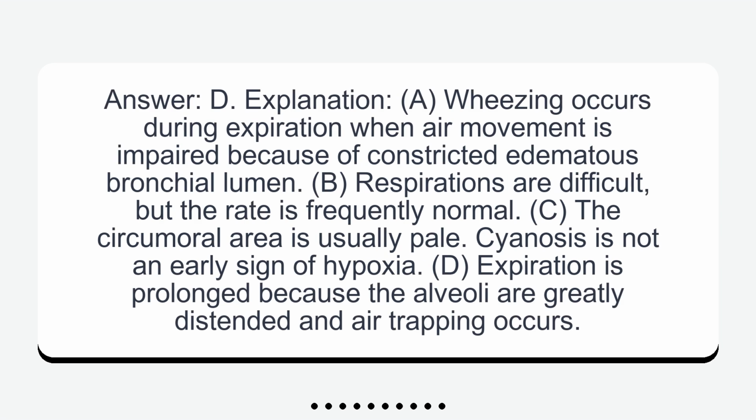Answer: D. Explanation: A. Wheezing occurs during expiration when air movement is impaired because of constricted, edematous bronchial lumen. B. Respirations are difficult, but the rate is frequently normal. C. The circumoral area is usually pale. Cyanosis is not an early sign of hypoxia. D. Expiration is prolonged because the alveoli are greatly distended and air trapping occurs.